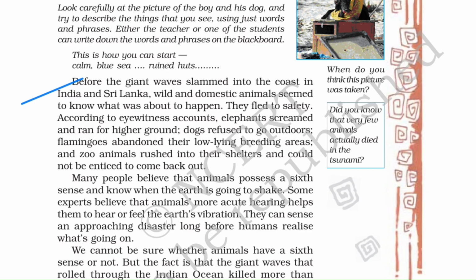मतलब वो वहाँ से भाग गए एक safe जगह पर. According to eyewitness accounts, elephants screamed and ran for higher grounds. So elephants, they ran for higher ground as they screamed. The flamingos too left their low-lying breeding grounds. Flamingos भी अपने low-lying breeding ground से कहीं और safe जगह पे चले गए. Zoo animals ran into their shelters and no amount of temptation was able to bring them out.